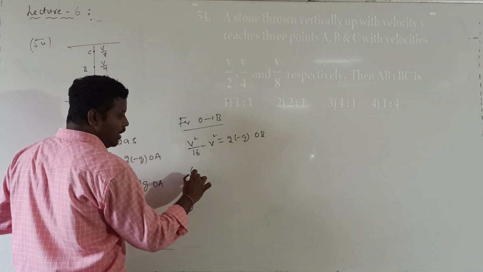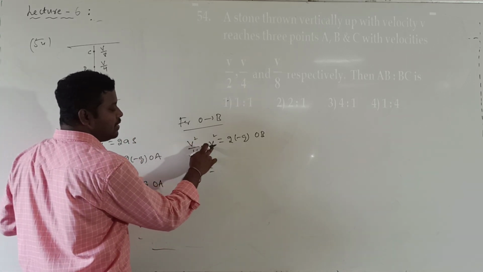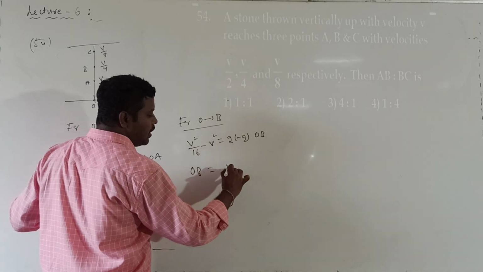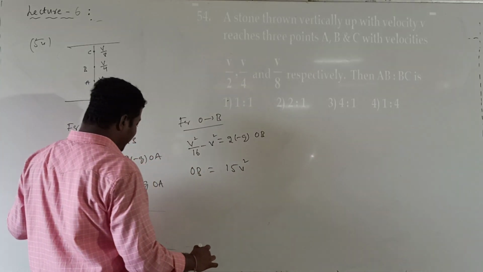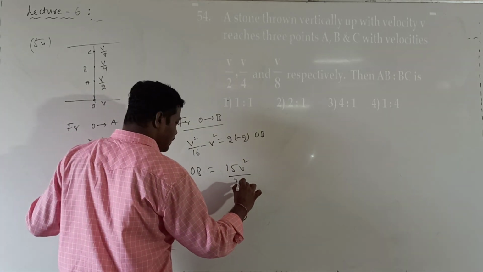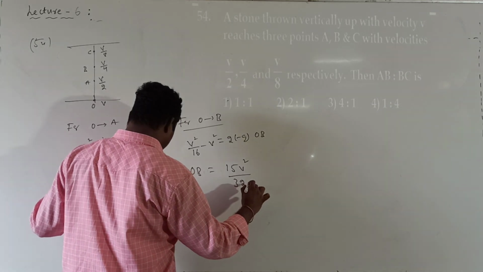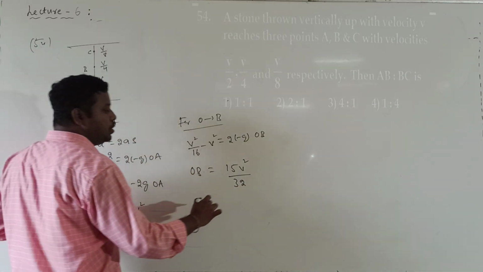What is the OB value? The LCM is 16, so v square minus 16 v square, that is minus 15 v square by 16, divided by 2g. So I get OB as 15 v square divided by 32 g.